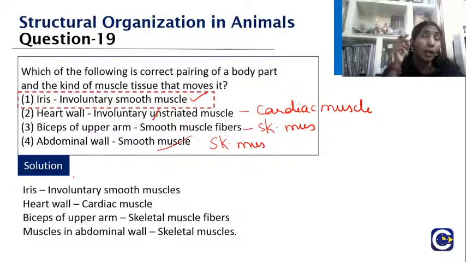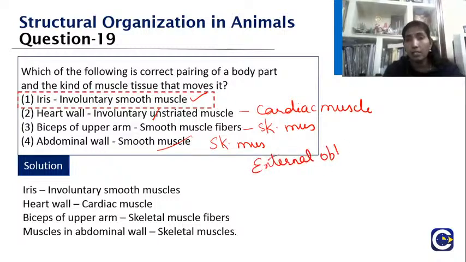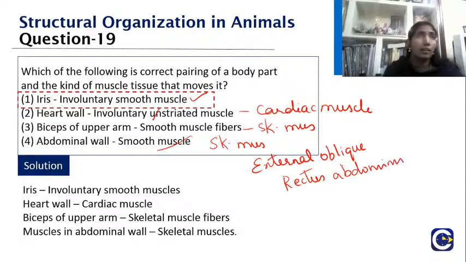I am asking about the abdominal wall, which has a set of muscles called the external oblique muscles. They are not needed, but I am just naming them. Rectus abdominis keeps the six pack. Transverse abdominis, rectus abdominis, all these are the muscles of the abdominal wall.